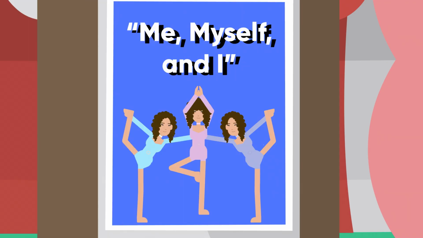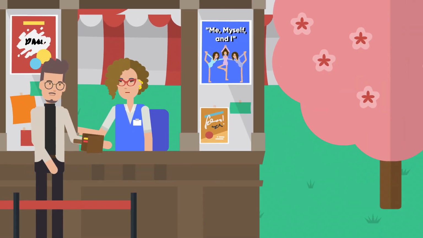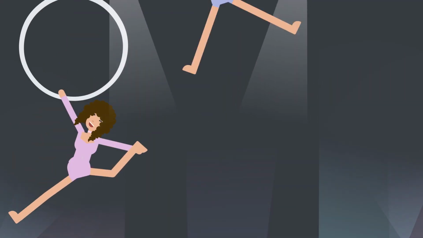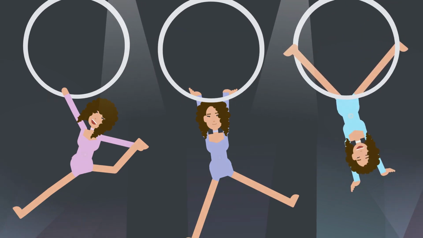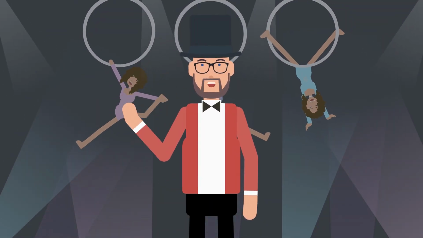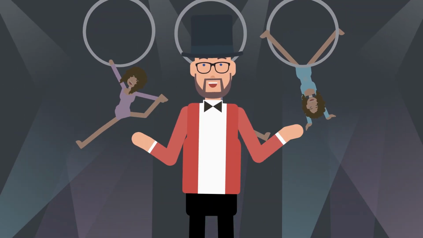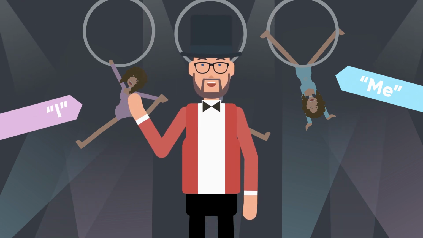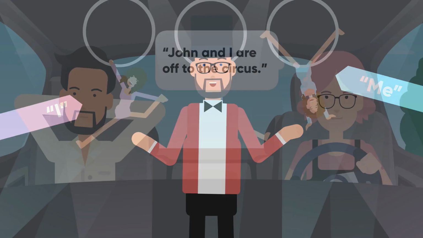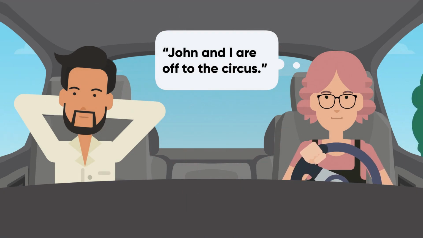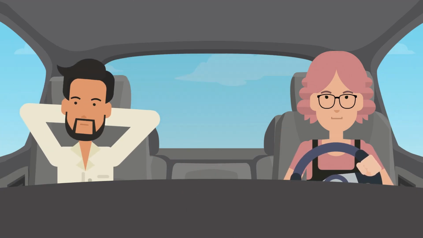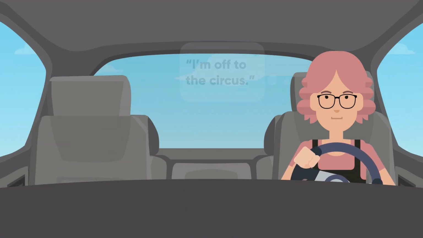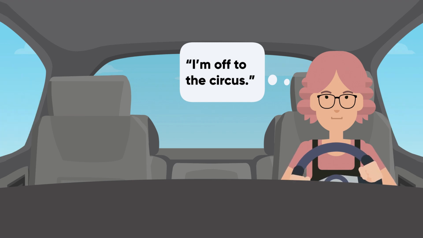Me, myself, and I, we get these confused all the time. The first step is that generally you're going to put other people's names before your own name. So if you're talking about you and others, put them first. And then you're going to choose me or I simply by removing those other names and seeing which is grammatical. John and I are off to the circus. If you were to take John out of there, you would never say, me is off to the circus. You'd say, I am off to the circus.